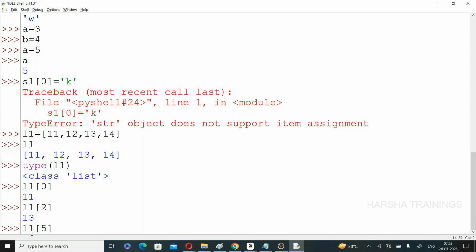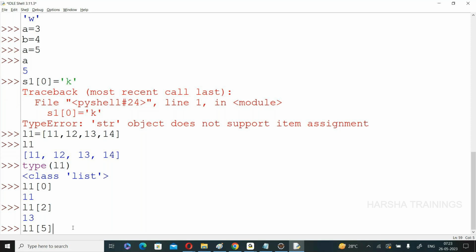This is 0 position, first position, second position, third position only, that is from 0 to 3 only. But you are trying to access an element that is not available. So L1 of 5 simply gives an error.